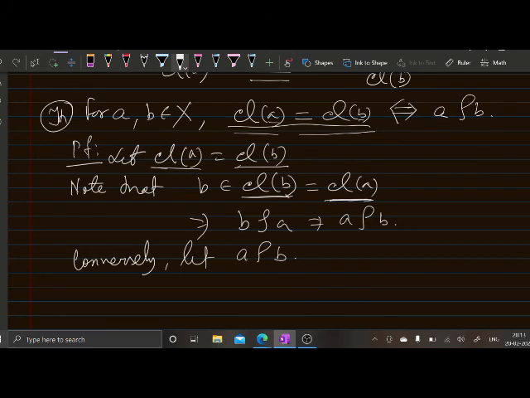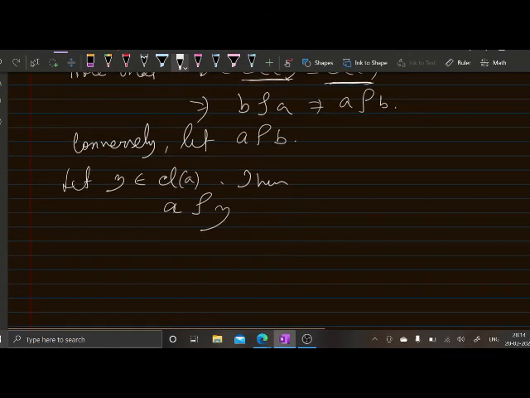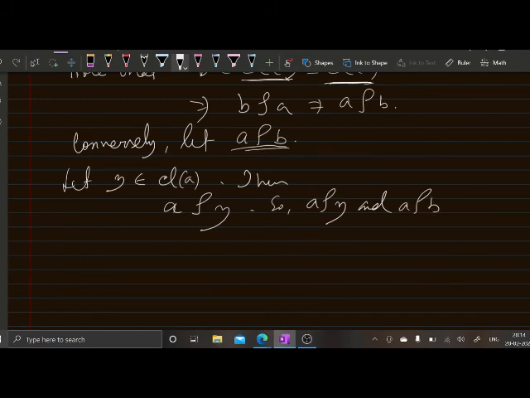Being sets, we need to check whether class A is a subset of class B and class B is a subset of class A. So, let Y belong to class A. Then A is related to Y. Now, we have this assumption, A rho B, and A rho Y, and these two together with the transitivity you can say that.